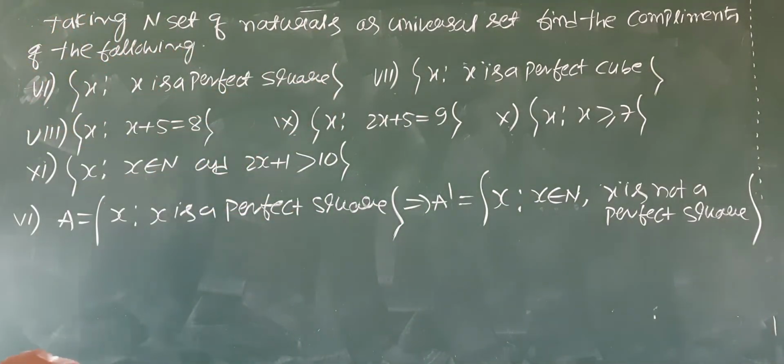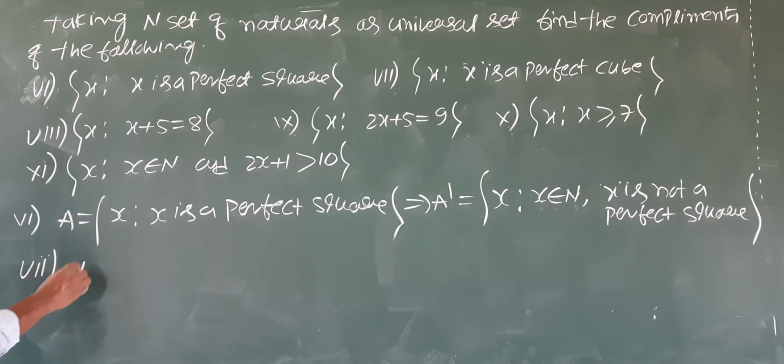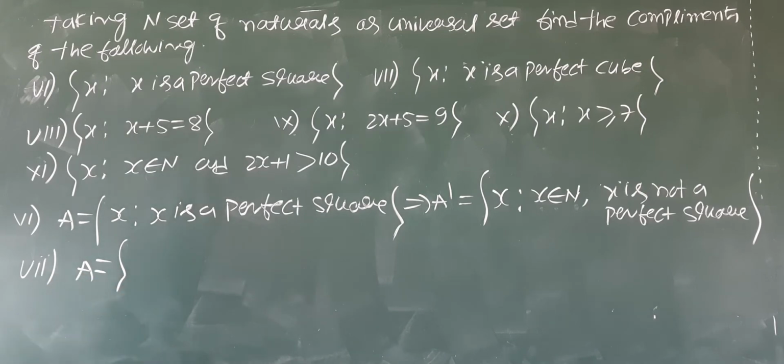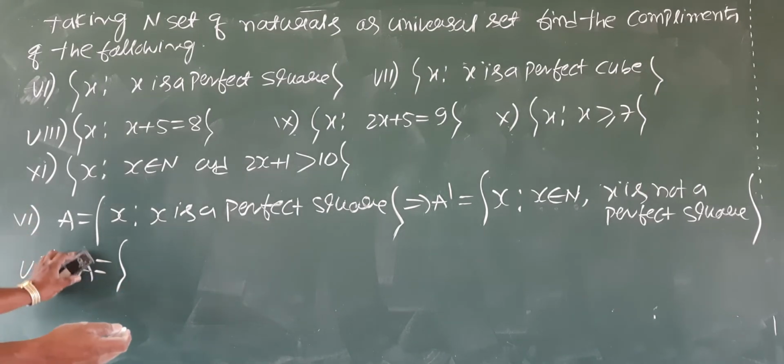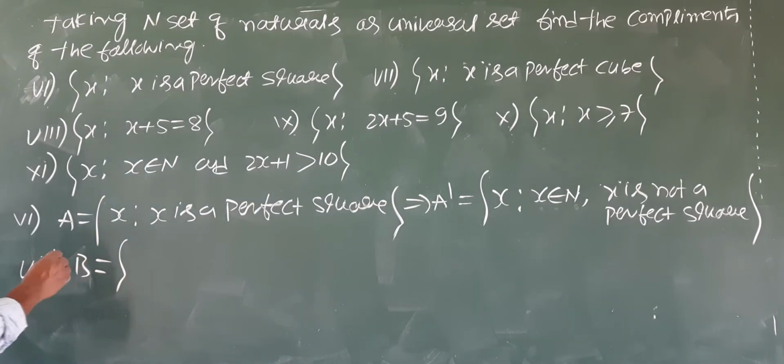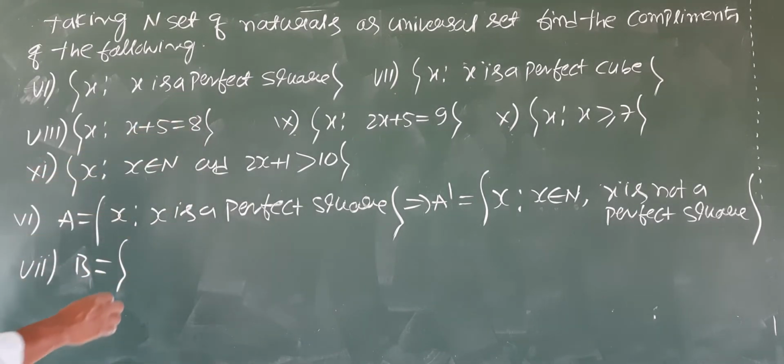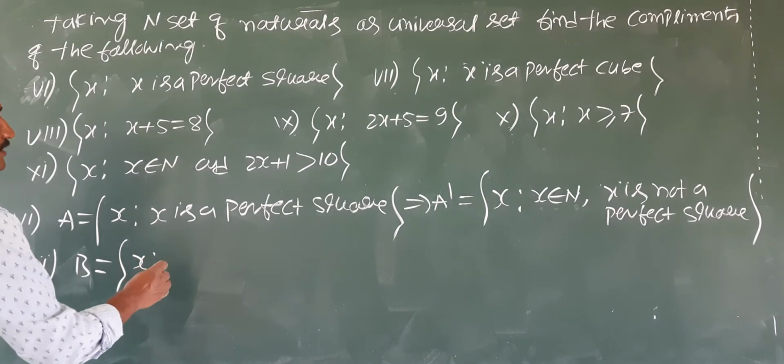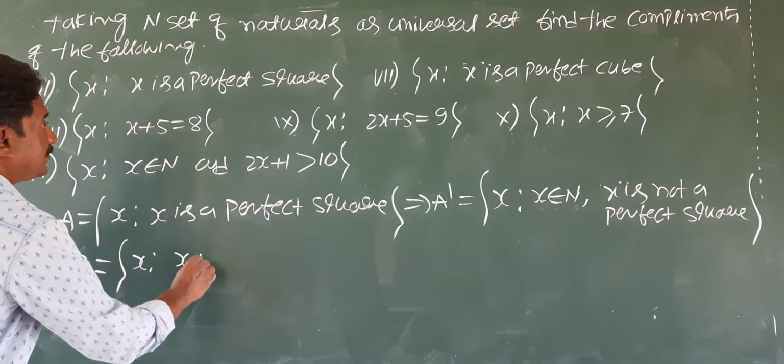So next, perfect cube. Let us take set B. B is the set of x such that x is a perfect cube.